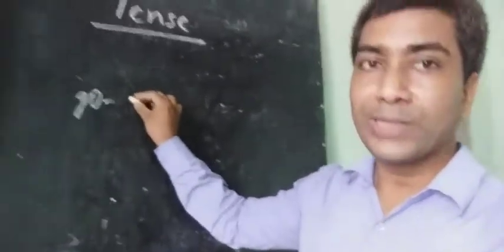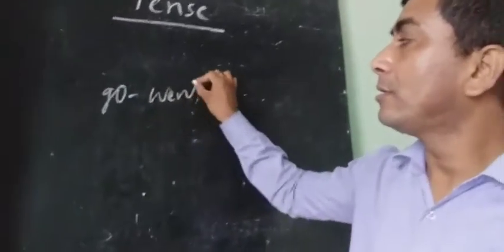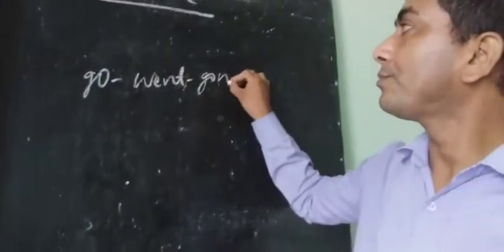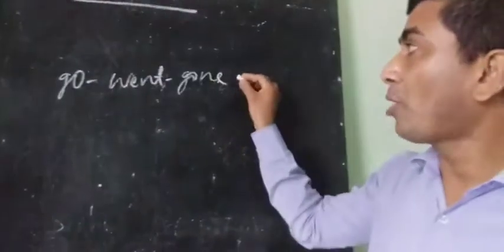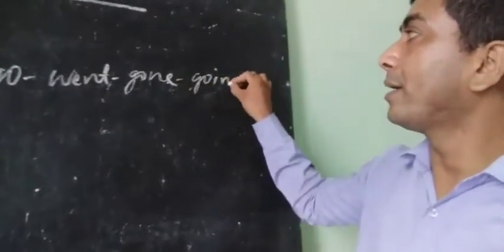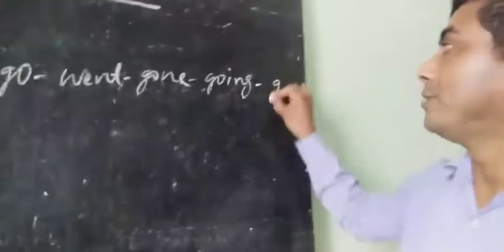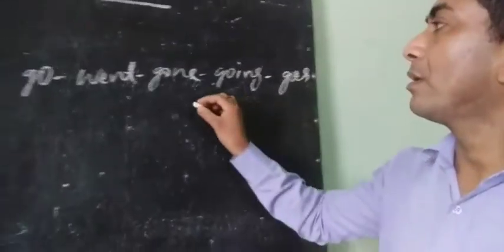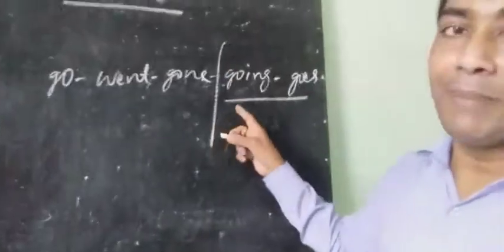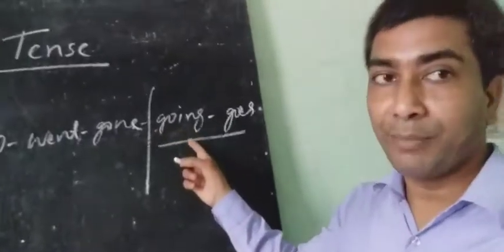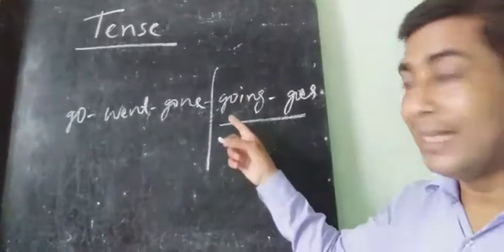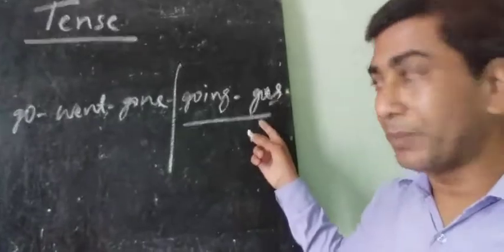First form go, second form went, third form gone. Fourth form is ing, going. Fifth form is s or es, goes. First form plus ing is the fourth form. First form plus s or es is the fifth form.